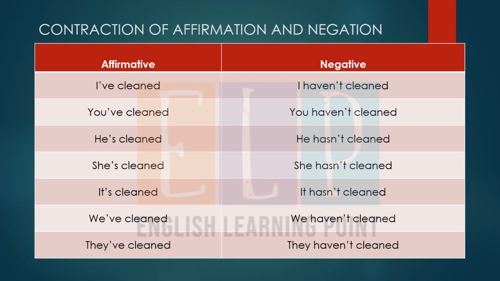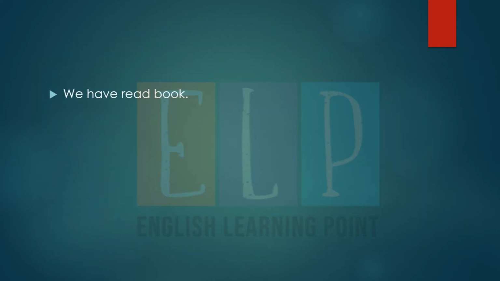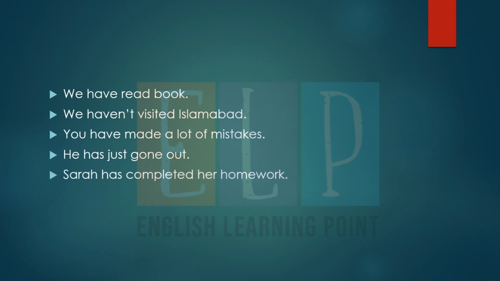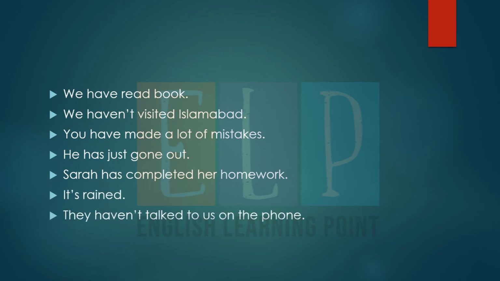Hopefully you have understood all of these contractions. These are all the sentences. We have read the book. We haven't visited Islamabad. We have made a lot of mistakes. He has just gone out. Sarah has completed her homework. It has rained. They haven't talked to us on the phone. He has lived here in Karachi for 4 years.